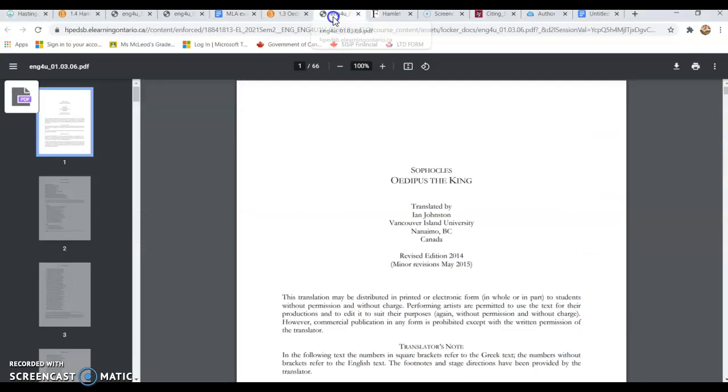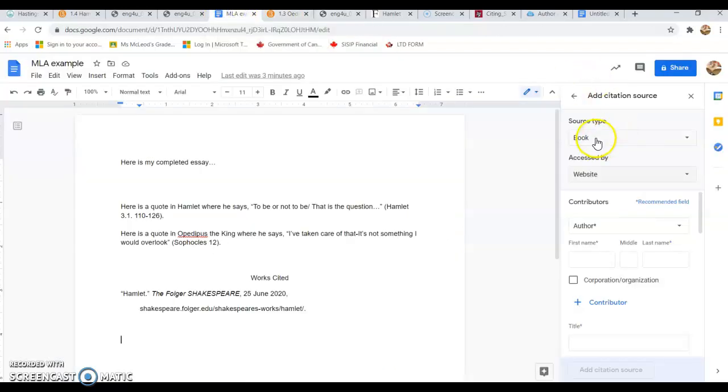What we have here is a book that has been scanned and put on the internet for us to access. So let's go back here. It's a book accessed by a website, which is the VLE. What we're going to do is click here and say translator, and we're going to put in Ian Johnston. This is where it's really important to make sure that you have your titles correct. So we have a contributor, we have a translator. The title is Oedipus the King, and we're going to scroll down.